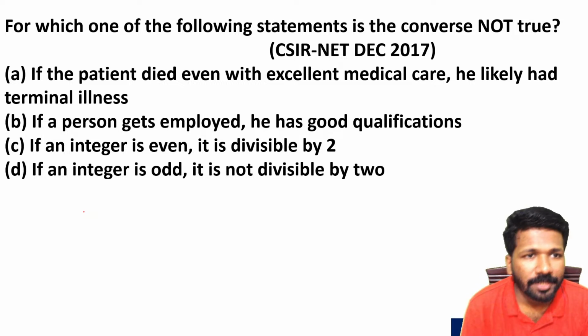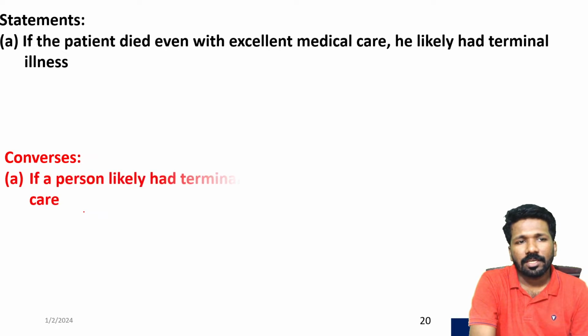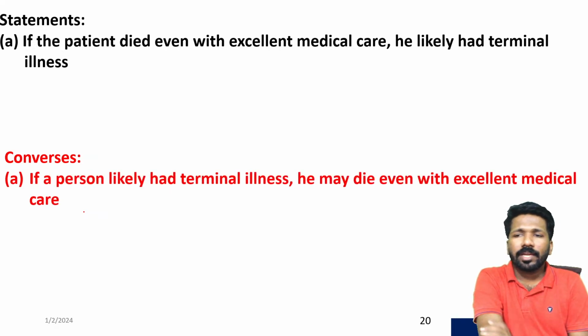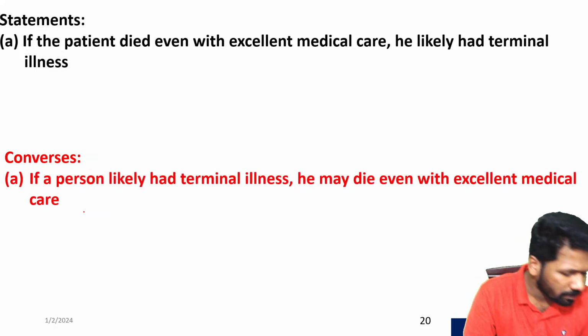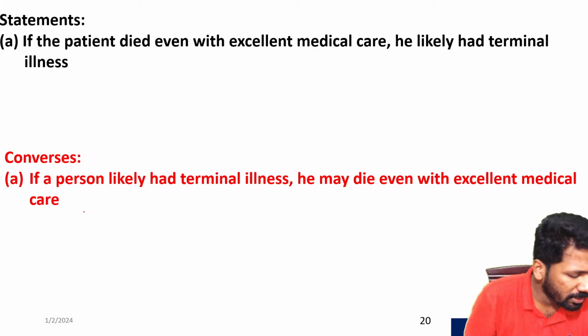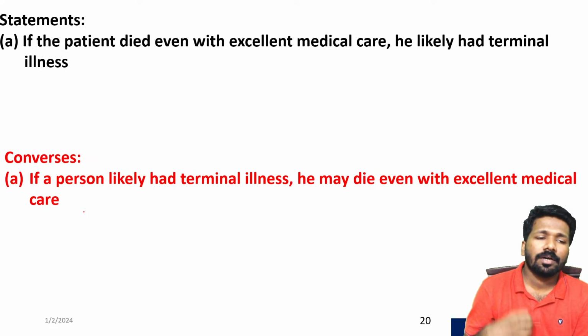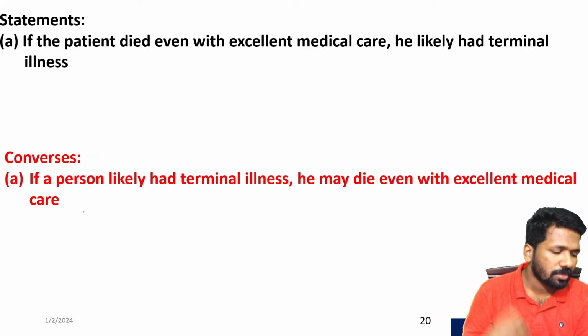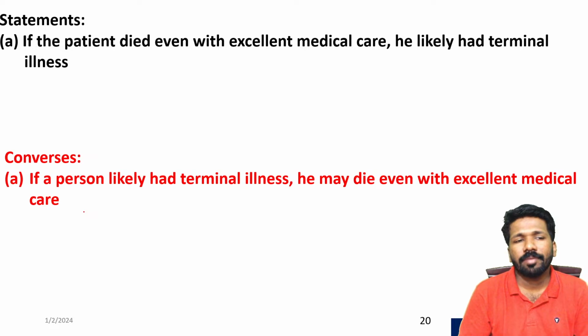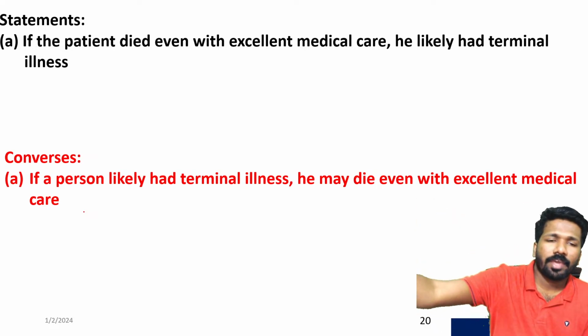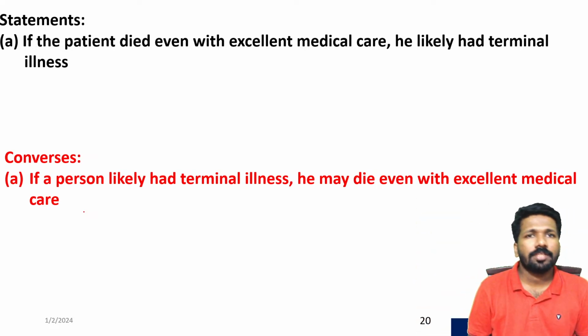Okay, so I'll explain. These are the converses of these 4 statements. If the patient died even with excellent medical care, he likely had terminal illness. What is a terminal illness? By definition, terminal illness is an illness which cannot be cured. It will lead to the death of the person sooner or later. That is called a terminal illness. The last stages of cancer is an example of a terminal illness.